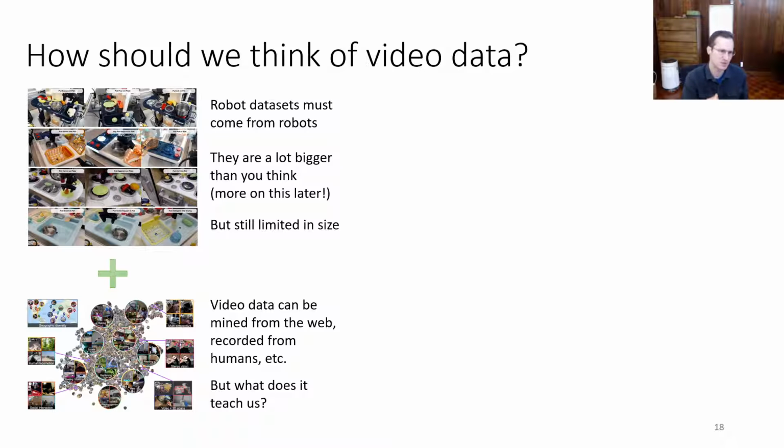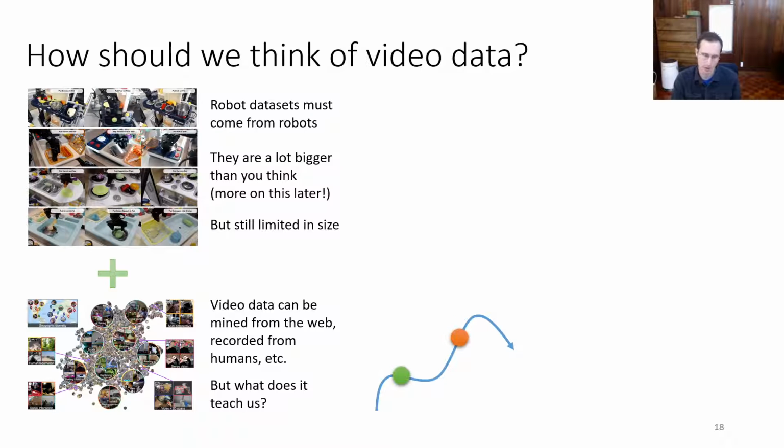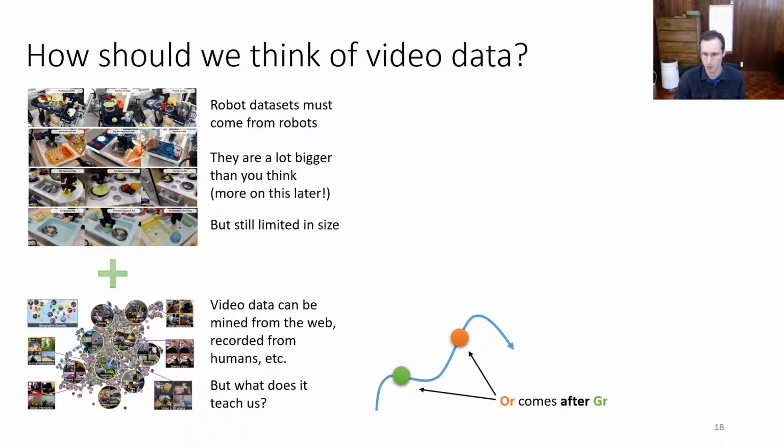But what does video data tell us? Because it doesn't necessarily tell us how a robot should perform the task, and it doesn't contain rewards or value or actions, so that's a big problem. Well, here's a little bit of intuition about what we can learn from video data. Let's say that you observe a trajectory in a video. What you can figure out is that orange comes after green.